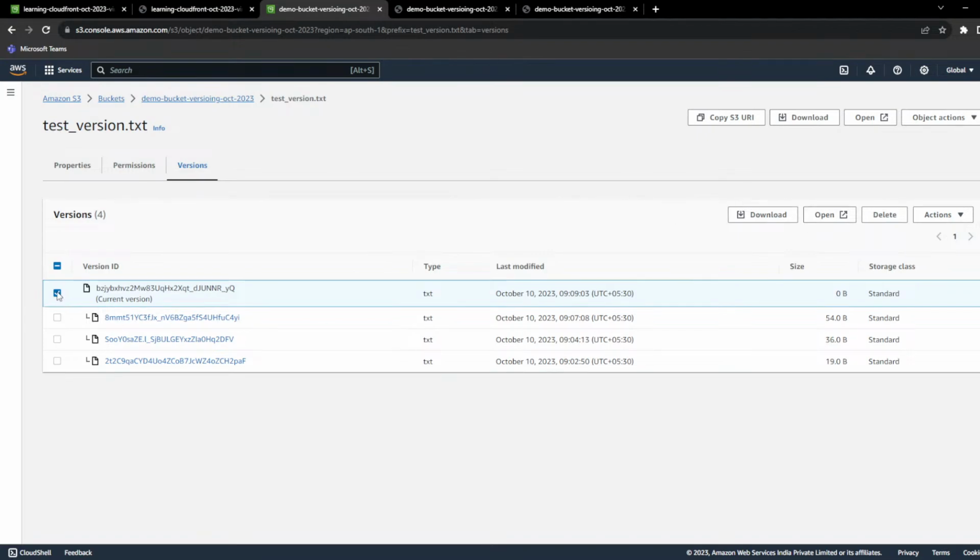Just click on that version and click on delete. This is one way directly. So it will roll back to the previous version and the tag name as current version will be added to this version of the file.